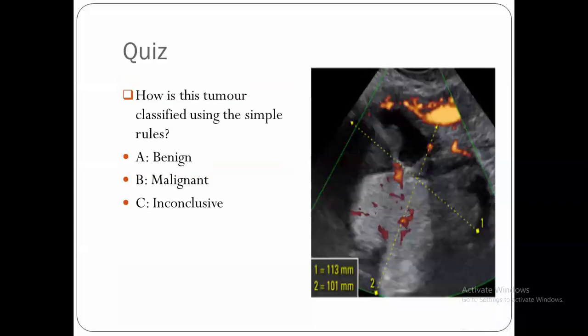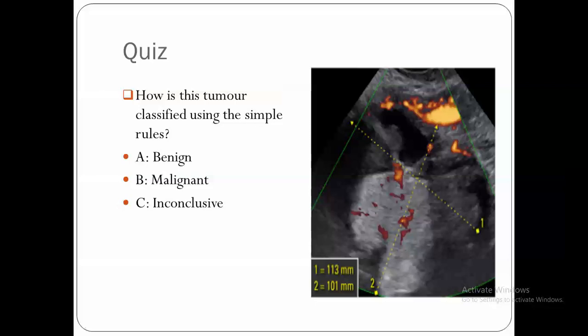Coming to this quiz, how is this tumor classified using the simple rules? Using the simple rules, the 10 rules. If I say simple rules, there are three systems: I can use easy descriptors, I can use subjective assessment, and I can use the 10 rules. If I say only simple rules, then I will apply benign, malignant, or inconclusive. So is it benign? Is it malignant?